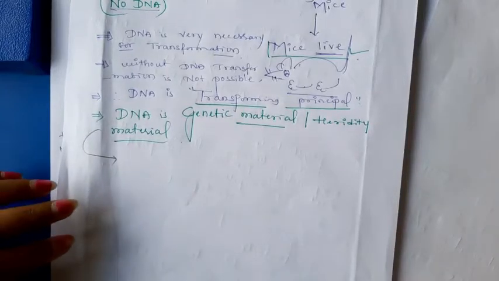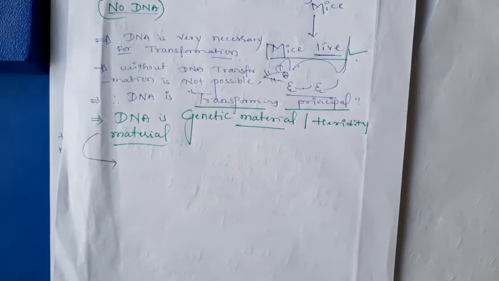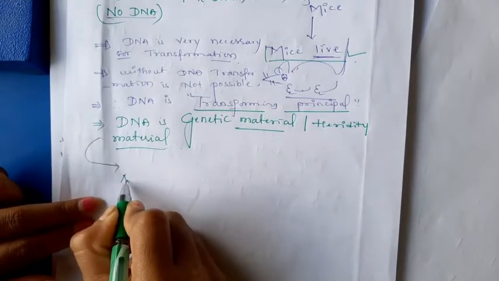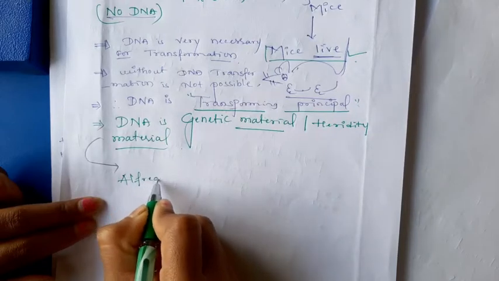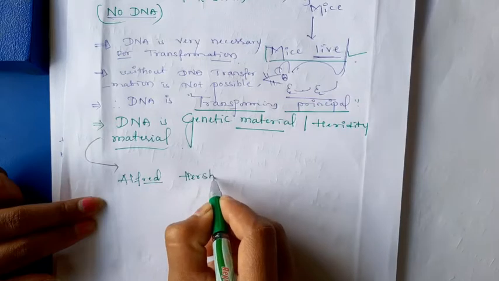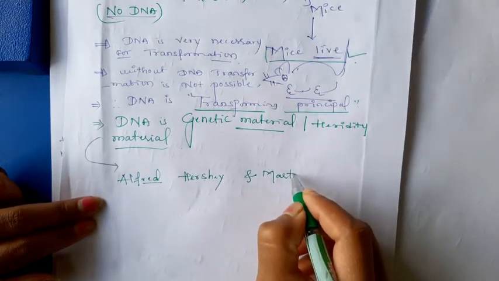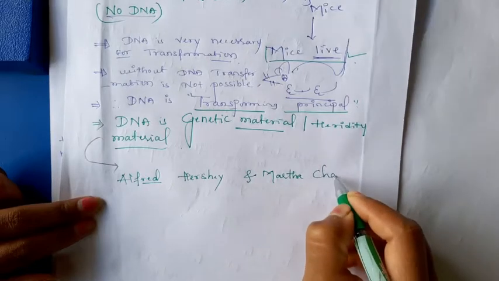Okay, that is the actual genetic material search. The two scientists' names are Alfred Hershey and Martha Chase.